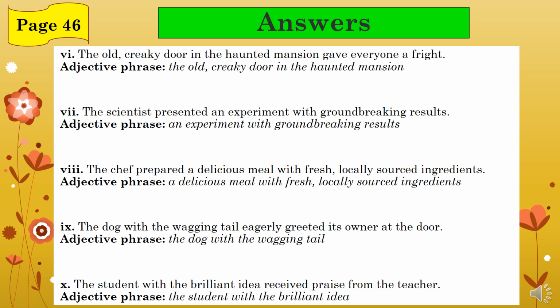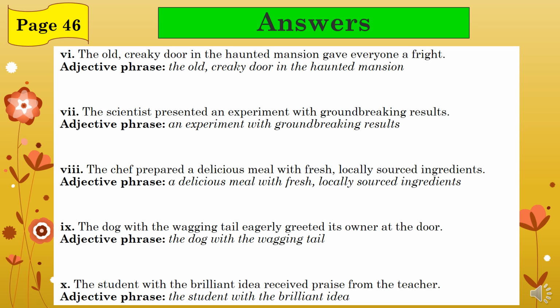7. The scientist presented an experiment with groundbreaking results. And the adjective phrase is, an experiment with groundbreaking results. 8. The chef prepared a delicious meal with fresh, locally sourced ingredients. And the adjective phrase is, a delicious meal with fresh, locally sourced ingredients.